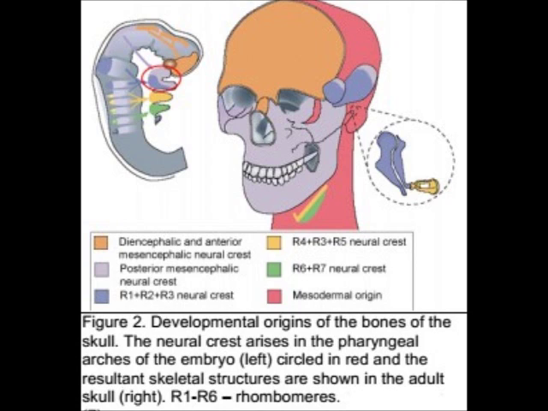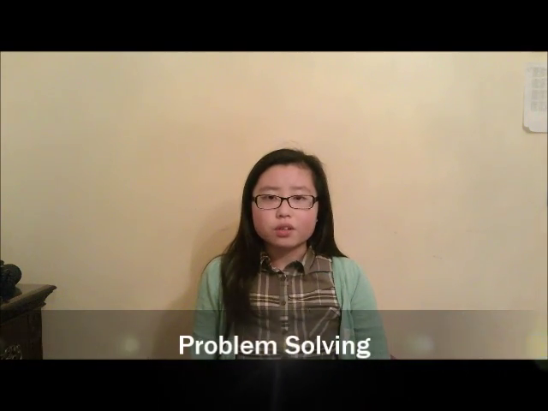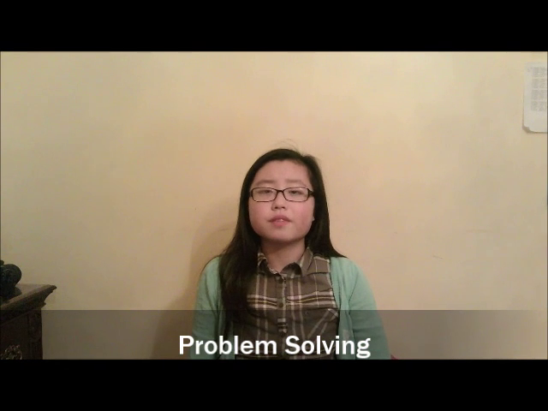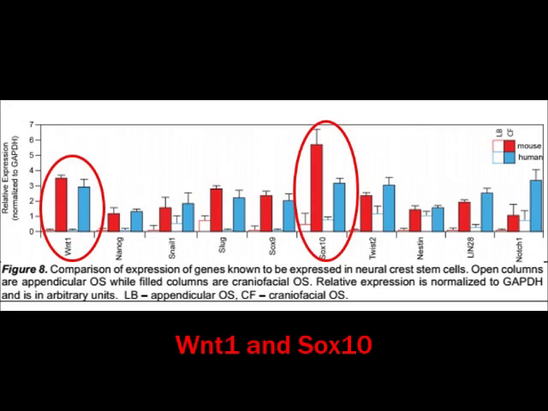I hypothesized that primary craniofacial OS tumors do arise from the neural crest stem cells, and I will test this through lineage fate mapping techniques, which have been previously used by other studies. To test this, I will use lineage fate mapping to mark cells of neural crest stem cells at distinct times of development. Wnt1 and SOX10 are the best markers since the two genes are still expressed after development.